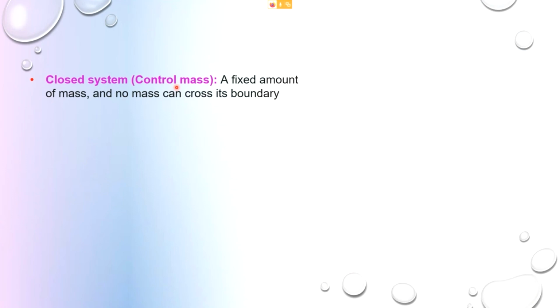Even when the air and fuel mixture within the cylinder is heated or cooled, and the piston is moving inwards or outwards, there will be no escaping of whatever is trapped within the boundary. That is called a closed system, or a control mass system. If initially it is 5 kg, after expansion or compression it must still remain 5 kg.